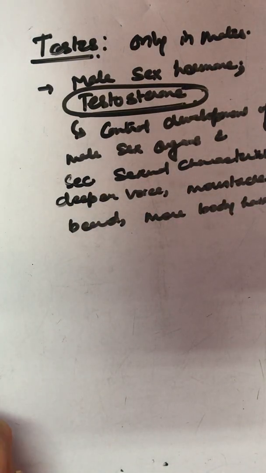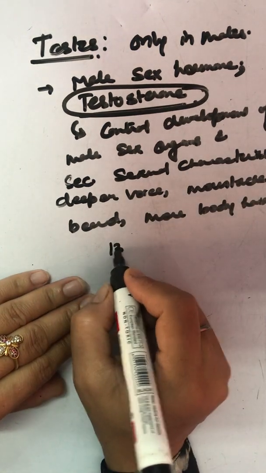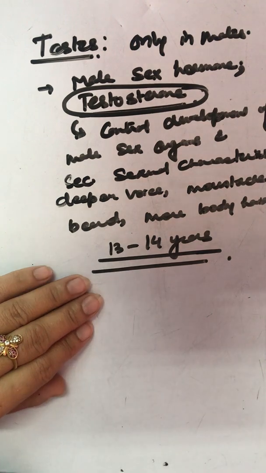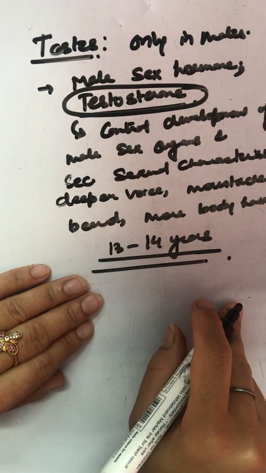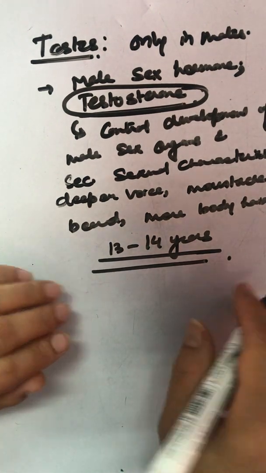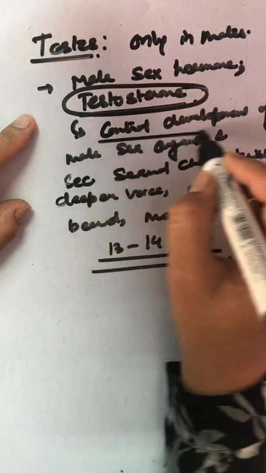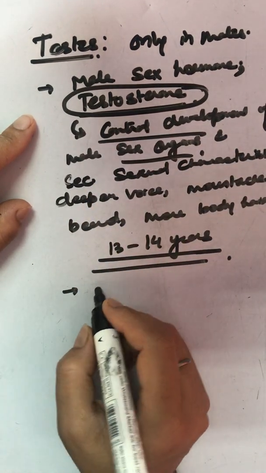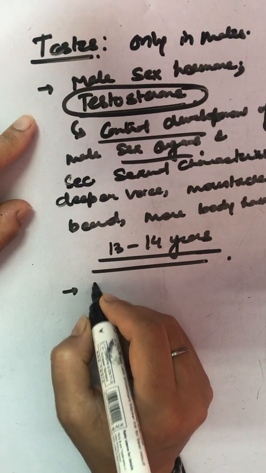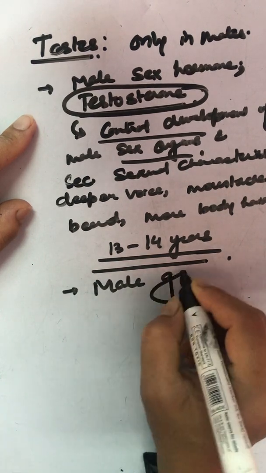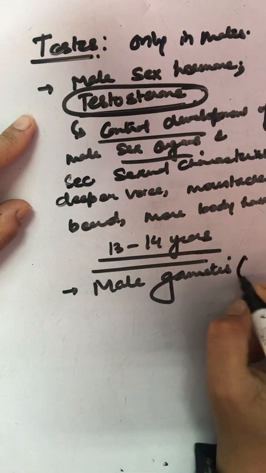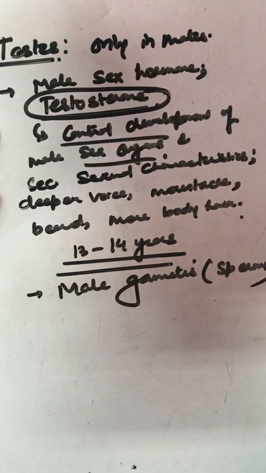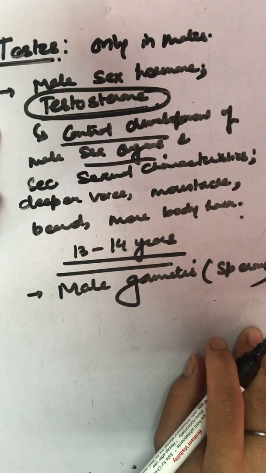These are attained by boys at an age of 13 to 14 years, because puberty is achieved at this age, and this is what they help in. Along with that, the primary function is the formation of male gametes known as sperms. That is what testes are helpful in.